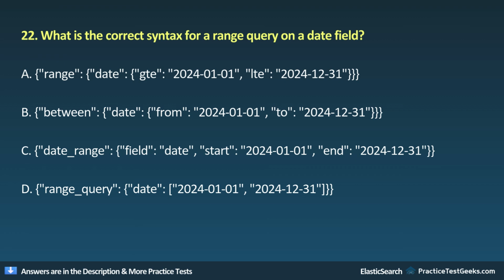22. What is the correct syntax for a range query on a date field? A. Range, date, GTE 2024-01-01, LTE 2024-12-31. B. Between, date, from 2024-01-01 to 2024-12-31. C. Date range, field, date, start 2024-1-1, end 2024-12-31. D. Range query, date, 2024-01-01, 2024-12-31.